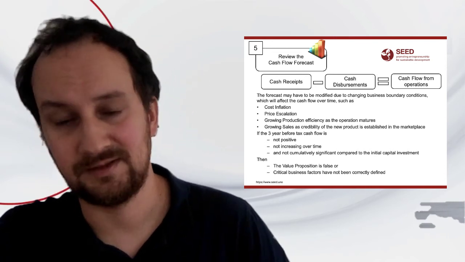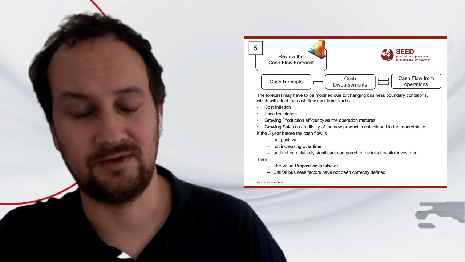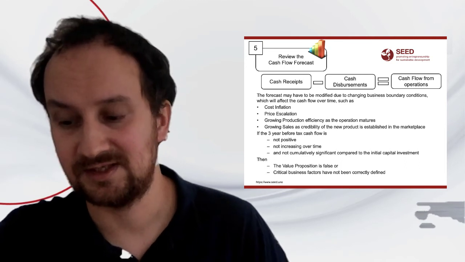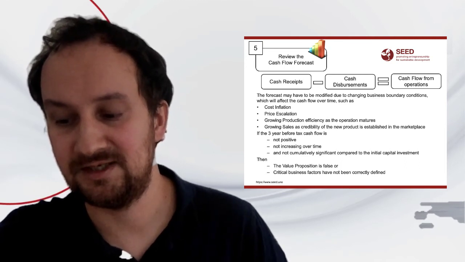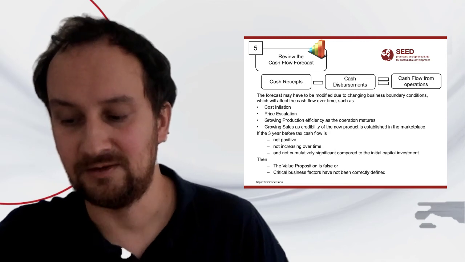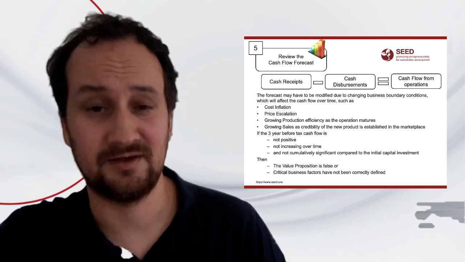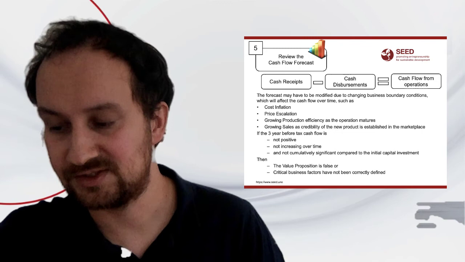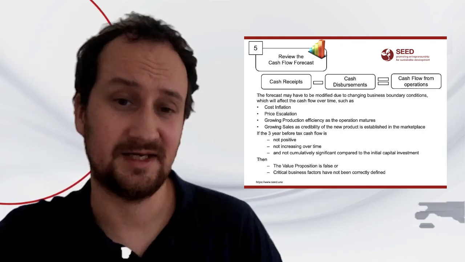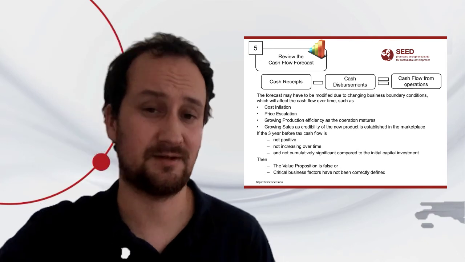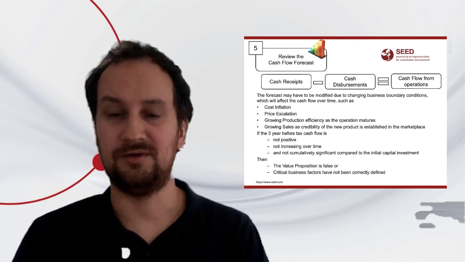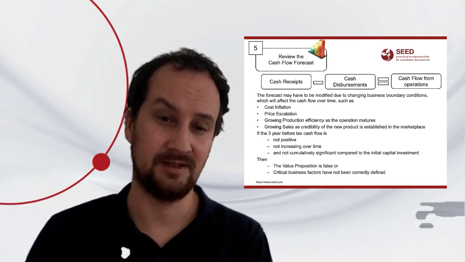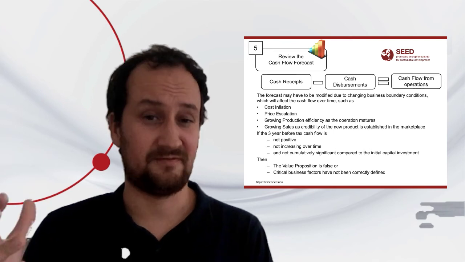So scale is a critical point in the cash flow analysis, which you always need to take into account. But once you do this, there is a rule of thumb: if the 3-year cash flow is not positive, or it doesn't really increase over time, and there is no significant cumulative increase over time to the initial capital investment, then you need to go back to your value proposition. It then most probably fails, or you actually haven't done your whole target market analysis, or your price setting is not right. So this is, I think, of very critical importance.